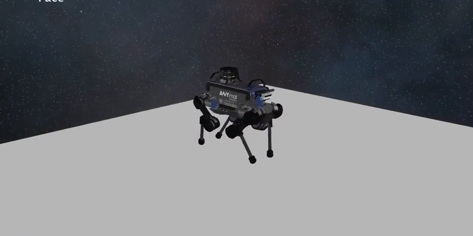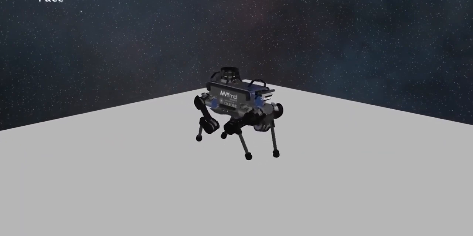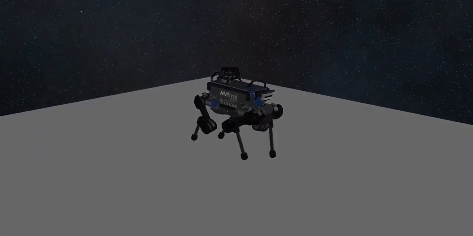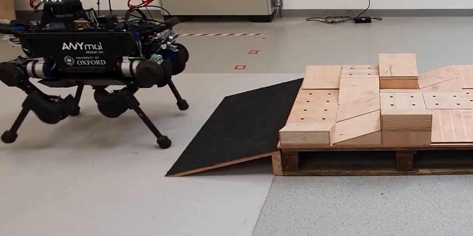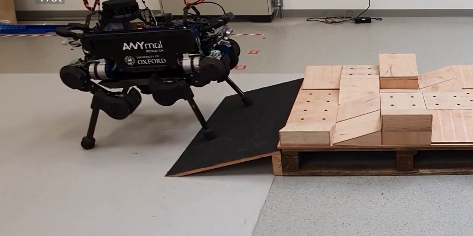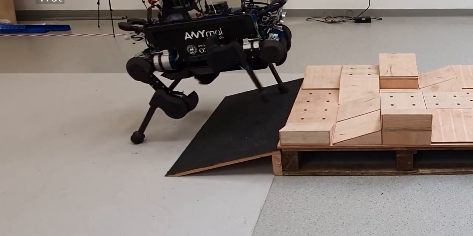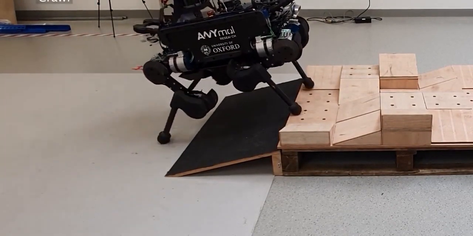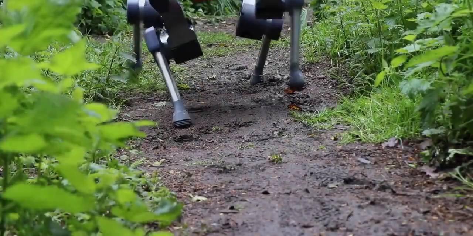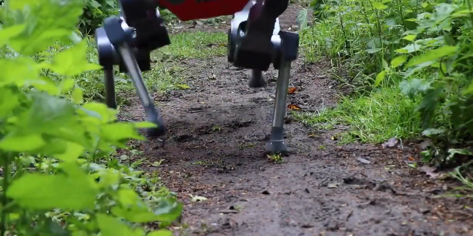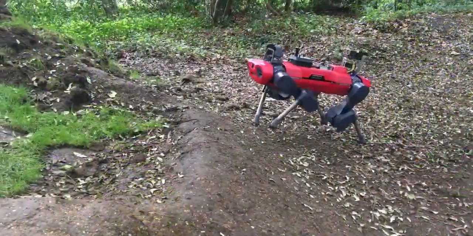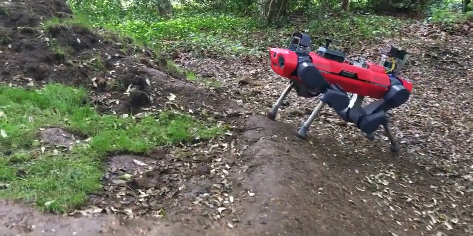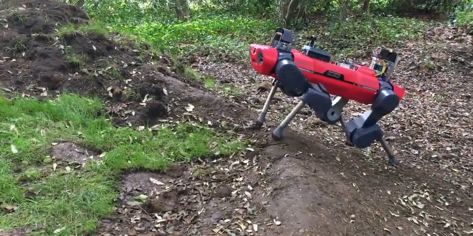Depending upon the complexity of the terrain, our control framework enables the user to select from different locomotion gaits, also enabling online transitions as shown here, where the robot switches from trot to crawl gait. Despite having been trained using the RaiSim simulator, we show that we are able to transfer our RL policies onto the real robot.